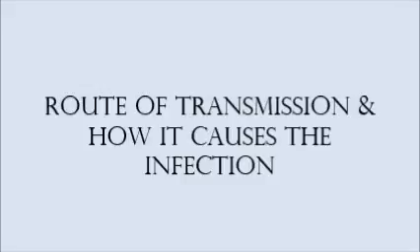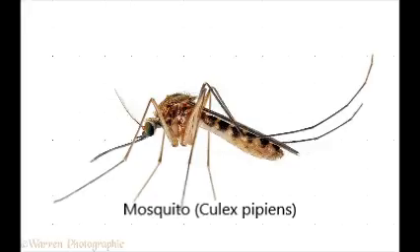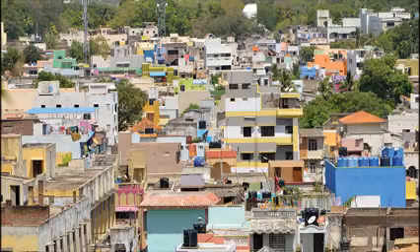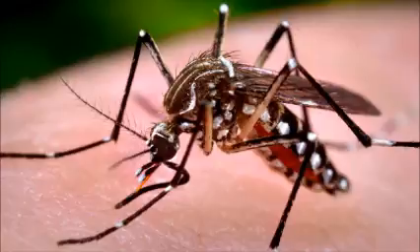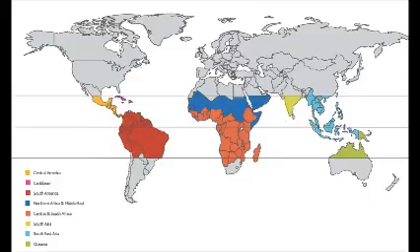Lymphatic filariasis is transmitted from person to person through bites by an infected mosquito. It is spread by different types of mosquitoes such as the Culex mosquito, which is prevalent in urban and semi-urban areas, and the Aedes mosquito, which is very common in tropical and subtropical areas.